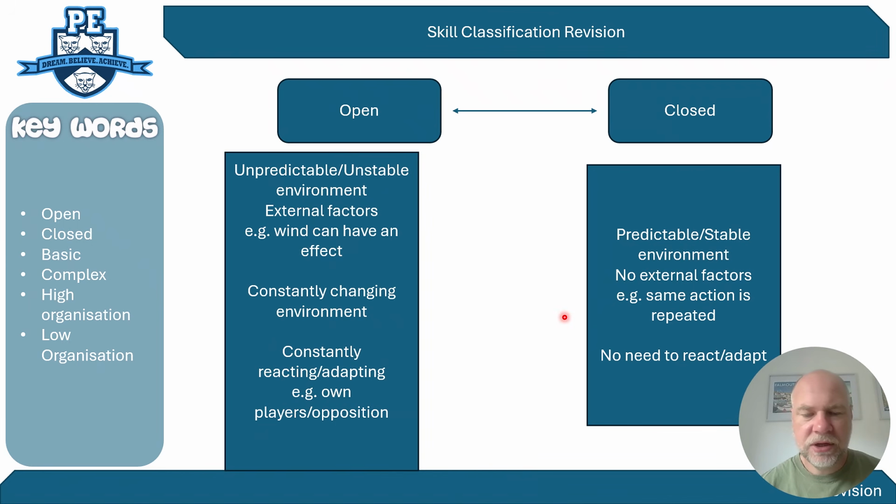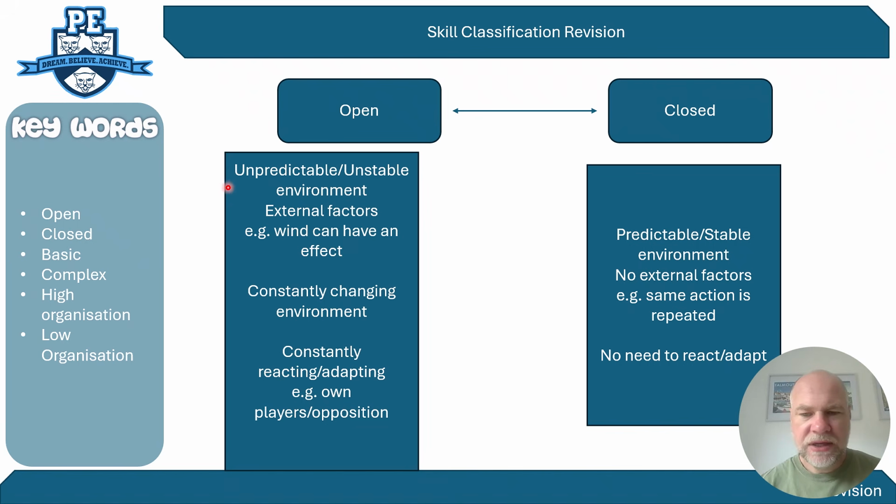When we're looking at open and closed skills, we want to be thinking about how we define them. Generally, you would be asked to give an example of an open and closed skill, and then give a definition of them, or vice versa. They're pretty much opposites when we're looking at these continuums, so as long as you can remember one side, try to remember the reverse for the other side. Generally, we want to talk about the environment and the stability of the environment.